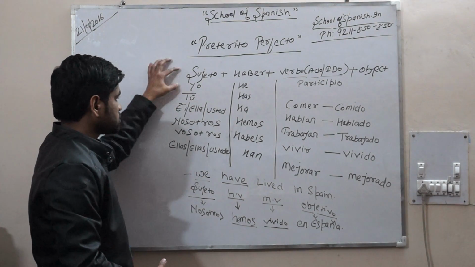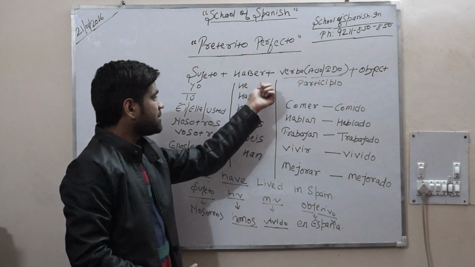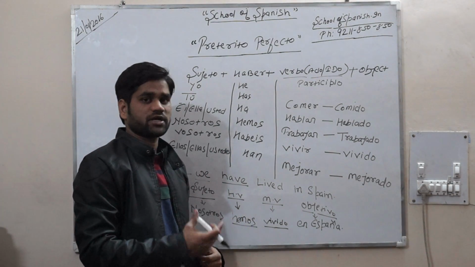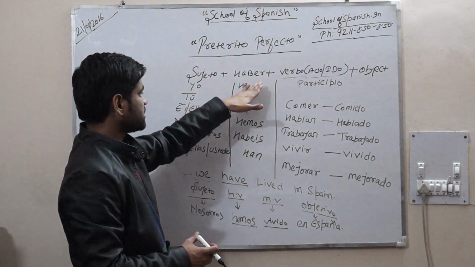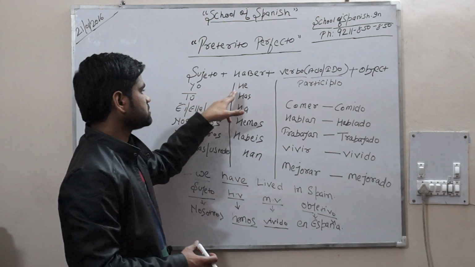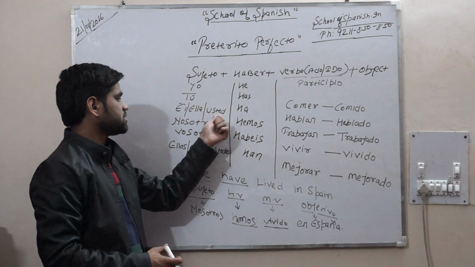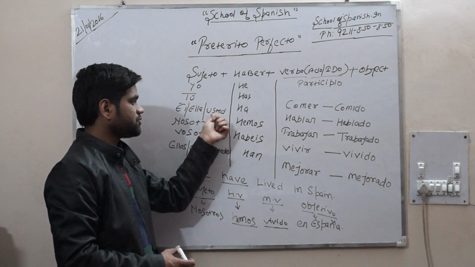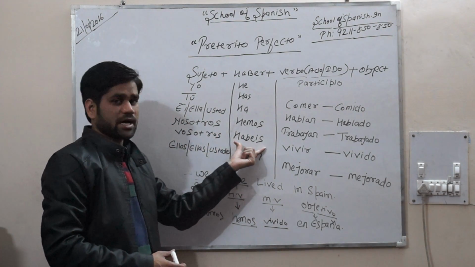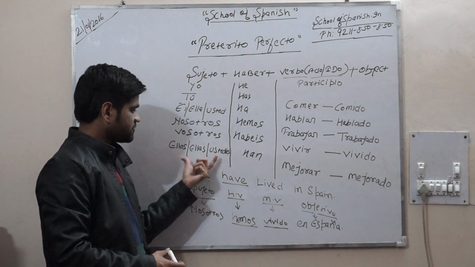So we is our sujeto, the subject. Have is the helping verb. So haber is the helping verb which is used such as we use in English has or have in present perfect tense. So it is he, has, ha, hemos, habéis, han. For yo it's he, for tú it's has, for él, ella, usted, for third person singular, he, she, and you formal, it's ha. For nosotros it's hemos, for vosotros it's habéis, and for ellos, ellas, ustedes, they, for all of them it's han.